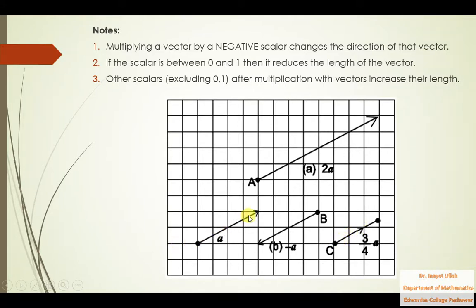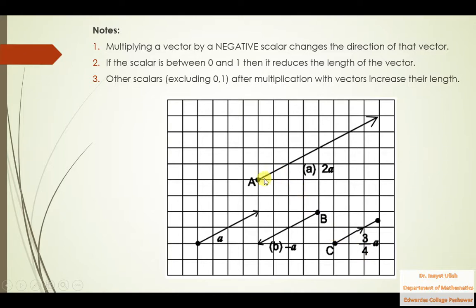So this vector is shortened in this case because this is multiplied by a number which lies between 0 and 1, and because this number is positive, the direction is the same as the direction of a. If that was minus 3 by 4, we would put this direction here just like that. Anyways, so that is 3 by 4a.